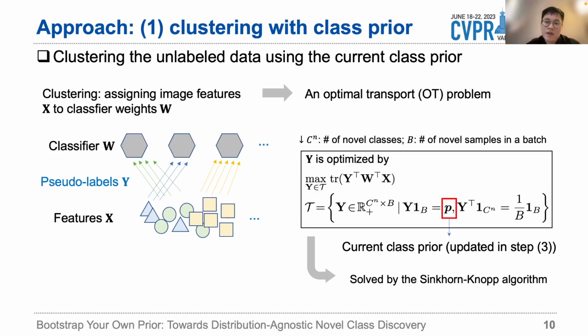This assignment can be used as pseudo-labels Y to train a classifier for the novel data. Y is optimized by this term. The search space of Y, or the transportation polytope, is constrained by current class prior P, which will be updated in step 3, and the whole optimization problem can be solved by Sinkhorn-Knopp algorithm.